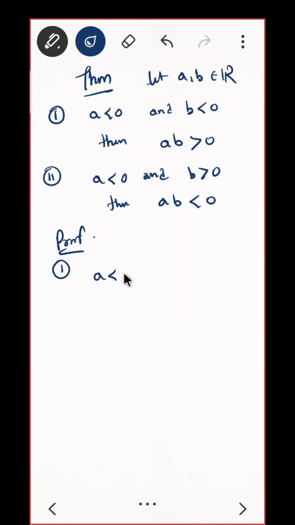A is negative and b is negative. Correct? What do you mean by a is negative? Can I say that minus a is positive? See, basically, all the time I am using R plus only. Same here, minus b is positive. Is that okay? So, what is their product?